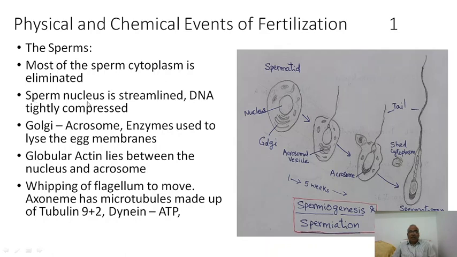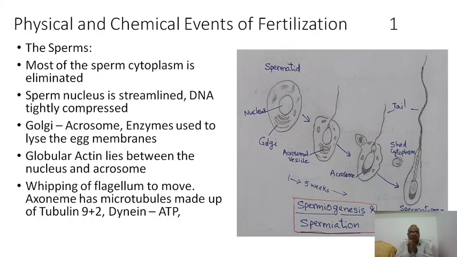The second physical event is that the shape of the nucleus gets changed to a streamlined shape. For the penetration purpose, a streamlined shape offers less resistance, or less friction. This is a very, very important thing. The nucleus gets streamlined and the DNA will be tightly packed in the sperm.